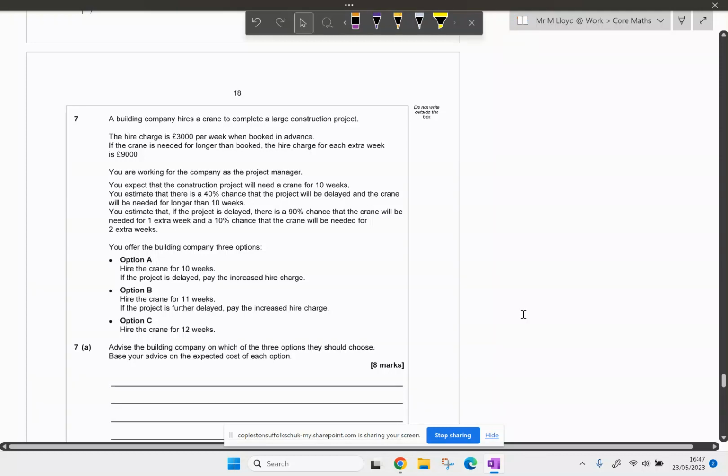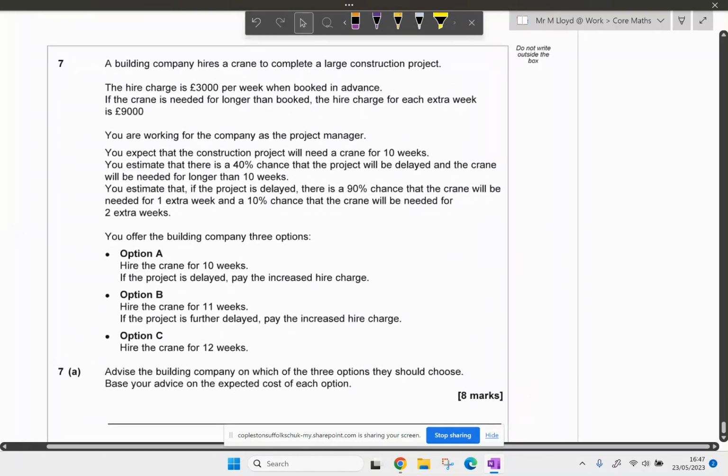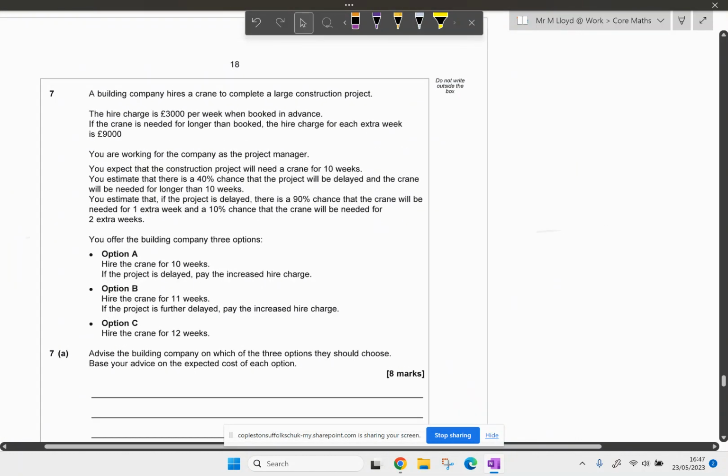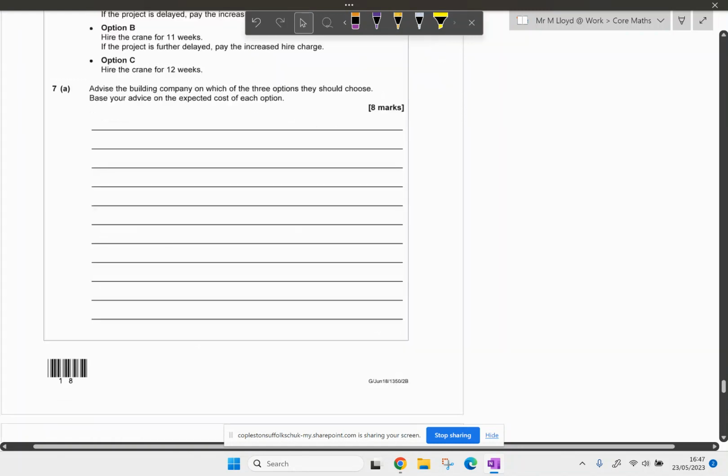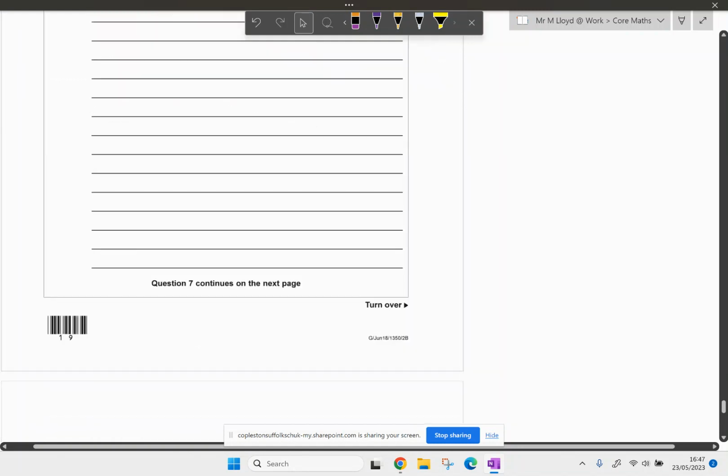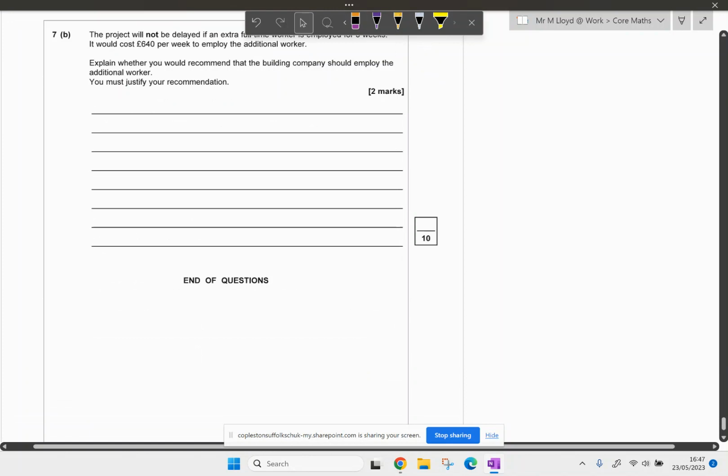Hello, question 7, the big 8 marker at the end. I know we've had some big questions earlier, but this is all about expectation. And it's a big one. We've got 8 marks here. And then at the bottom, have we got anything else? Yeah, 2 marker. So I'll worry about that in a bit.